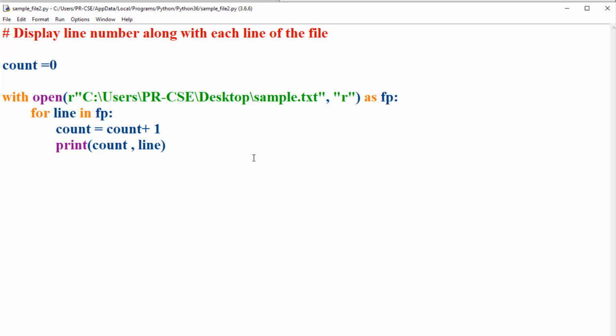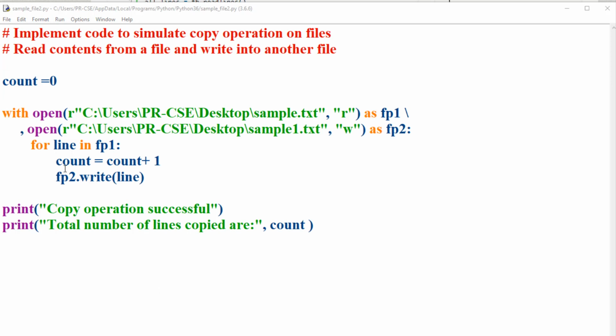So now let's see how we can use the with keyword to open multiple files using a single statement itself. Now consider this code snippet where we are using the with keyword along with the open methods to open multiple files in the single statement itself. This whole code is written to simulate the copy operation on files. That is, we are going to read contents from a file named sample.txt, and then write the contents that are read from the sample.txt file to another file named sample1.txt.